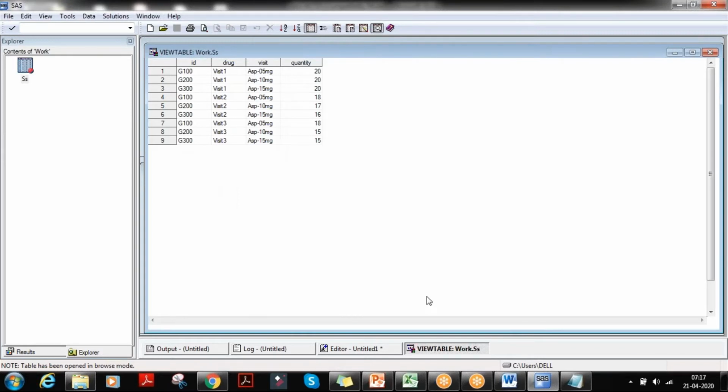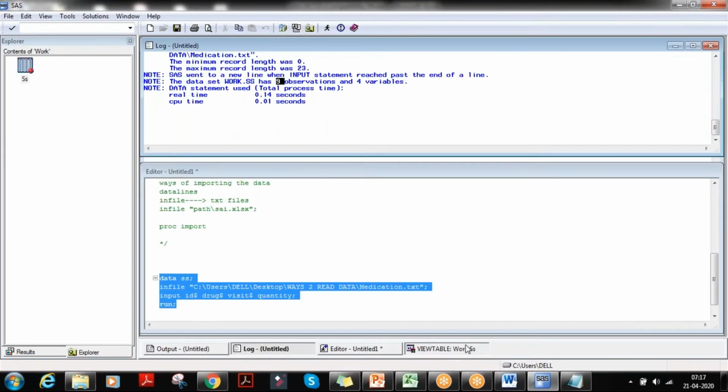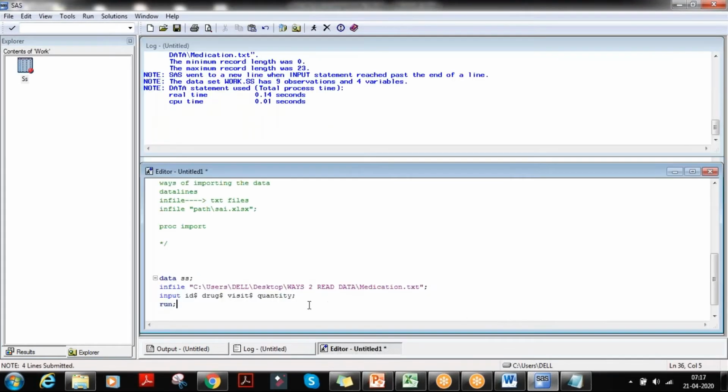Understood? So this is a way of importing data from an external file, and using infile we can import text files. Okay guys, do you have any doubt regarding this? If you are importing data from an external file, we need to write it like this.